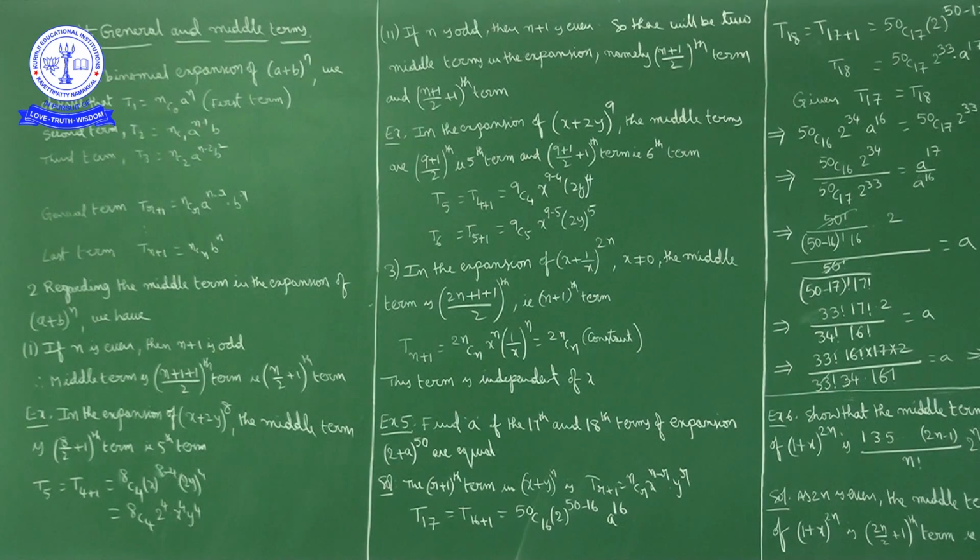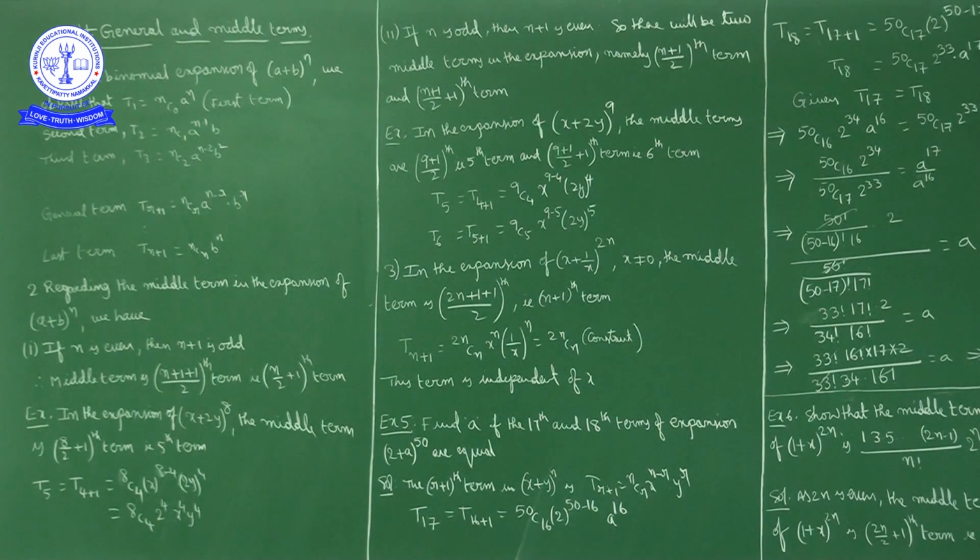Like this, if you write a general term, observe here: when you have 3 here, it is nC2, 1 less, and a^(n-2), b^2. Now T4, what can we write? T4 is nC3 a^(n-3) b^3.